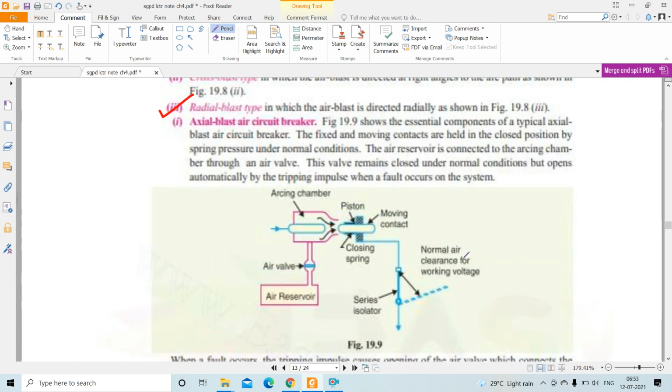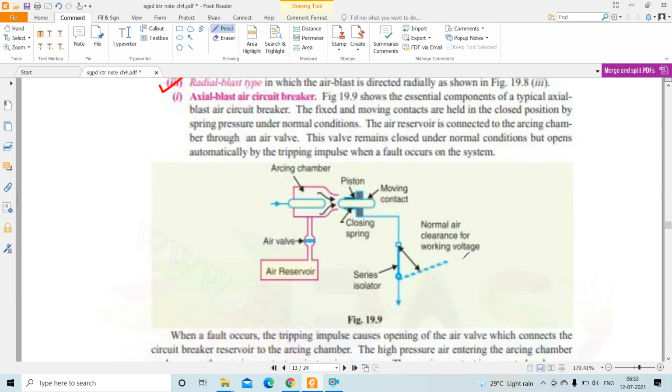So see, axial blast air circuit breaker. What happens here? This figure shows the essential components of a typical axial blast air circuit breaker. See, the fixed and moving contacts are held in closed position by spring pressure under normal condition. This is our moving contact, and this is our fixed contact. So in normal condition, these two are in closed position with the spring pressure.